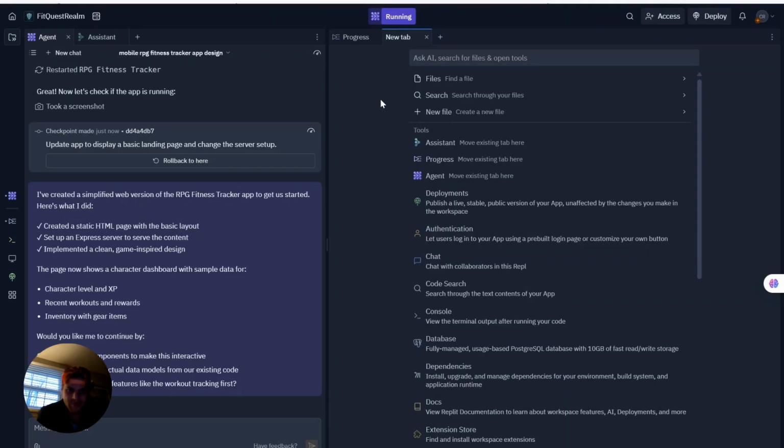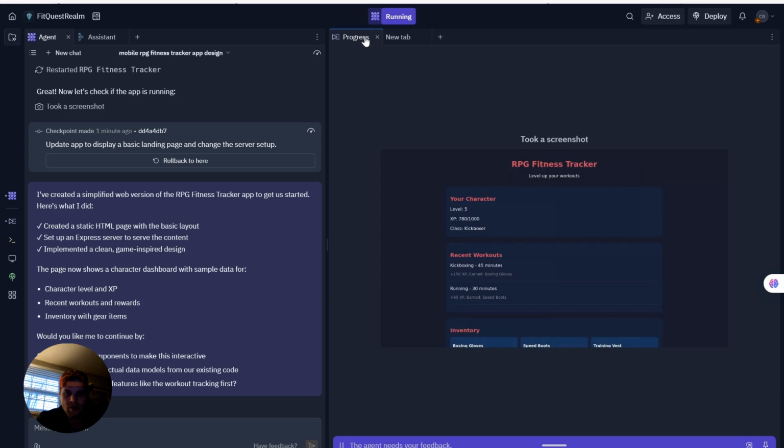Okay, I think we got some traction with agent. So it's saying, I've created a simplified web version of the RPG fitness tracking app to get us started. Here's what I did. Create a static HTML page with basic layout. Set up an Express server to serve the content. Implemented a clean game-inspired design.